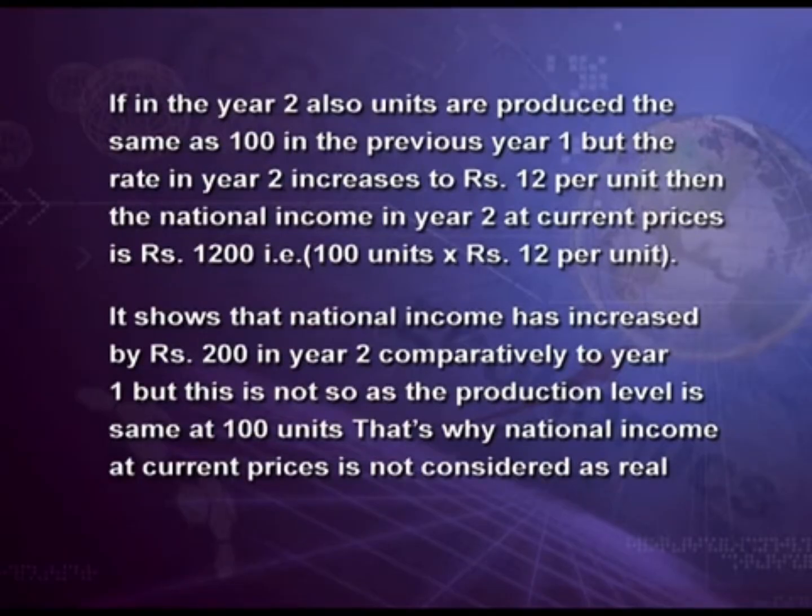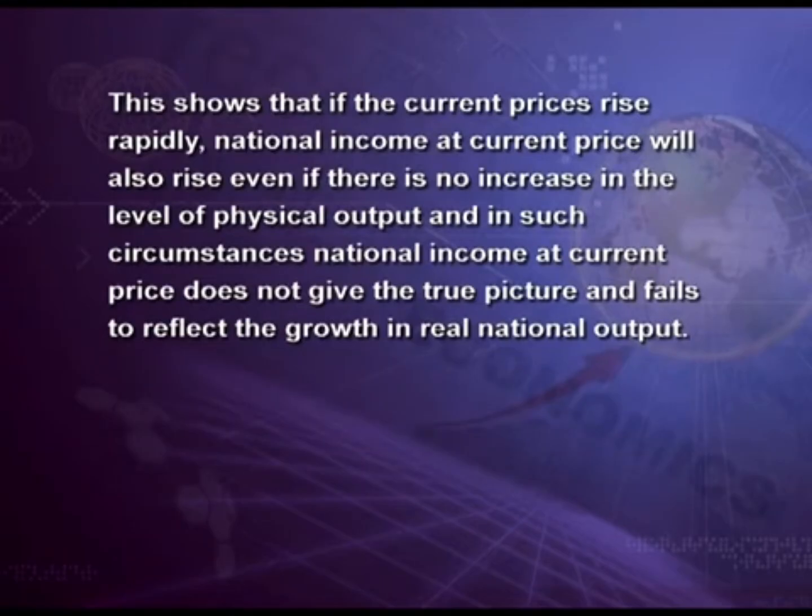But do you agree with it? This is not so, as the production level is the same at 100 units in both years. That is why national income at current prices is not considered real. This example shows that if the current prices rise rapidly, national income at current prices will also rise, even if there is no increase in the level of physical output. And in such circumstances, national income at current prices does not give the true picture and fails to reflect the growth in real national output.